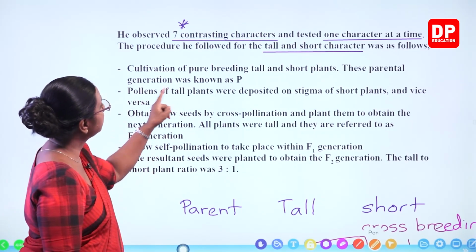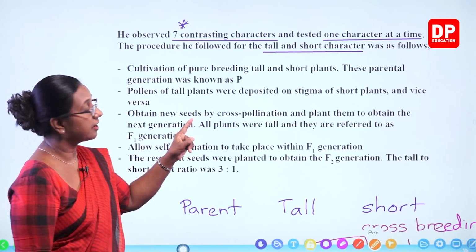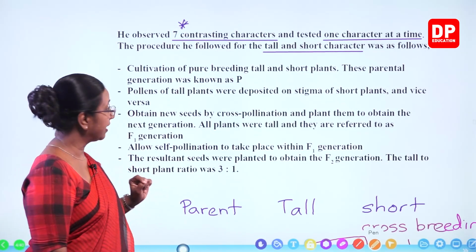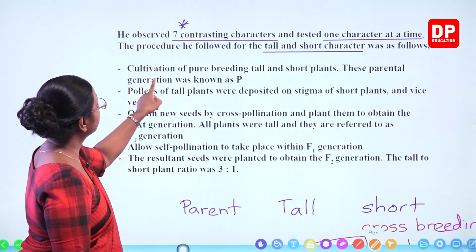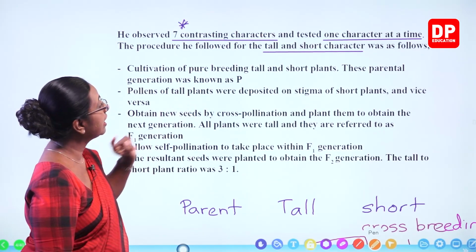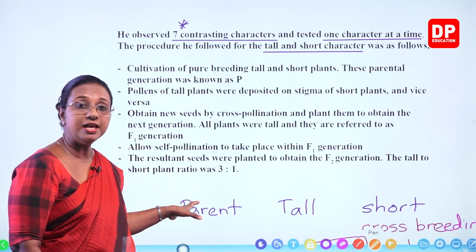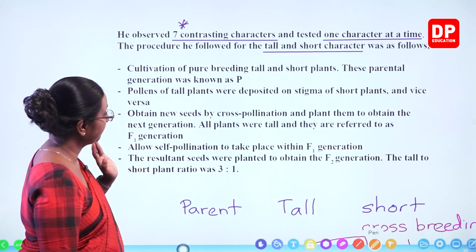The procedure he followed for the tall and short character was as follows. Cultivation of pure breeding tall and short plants.